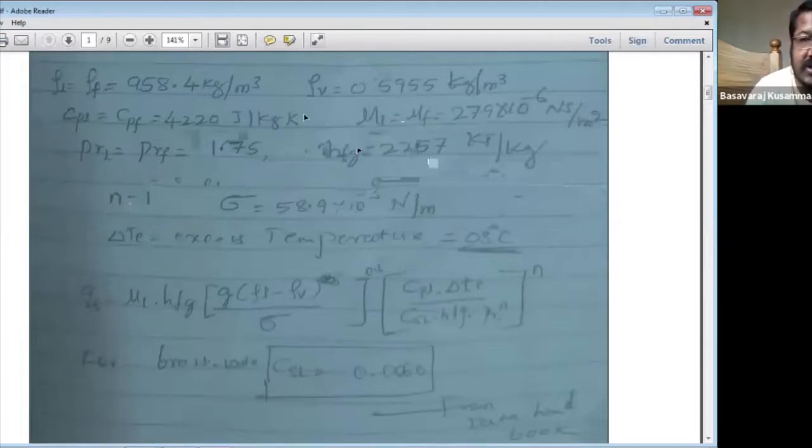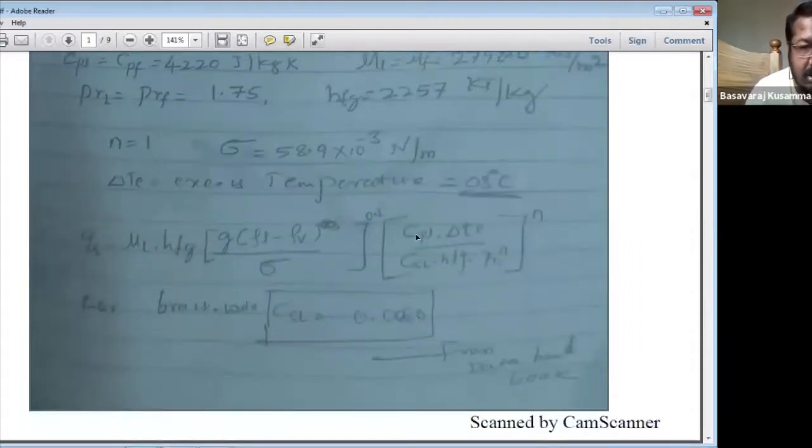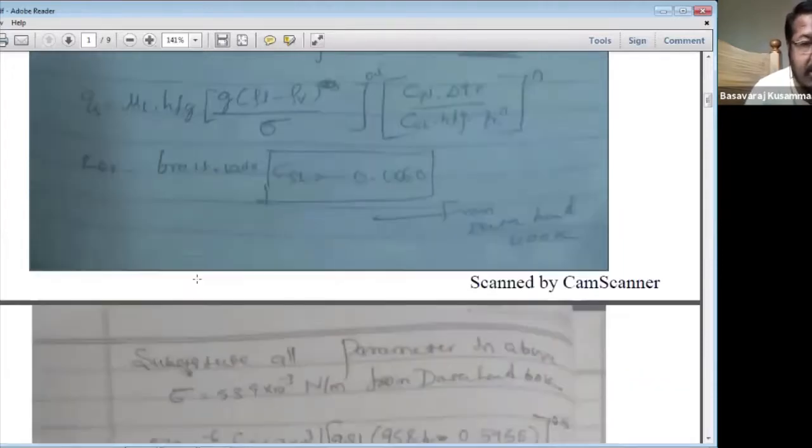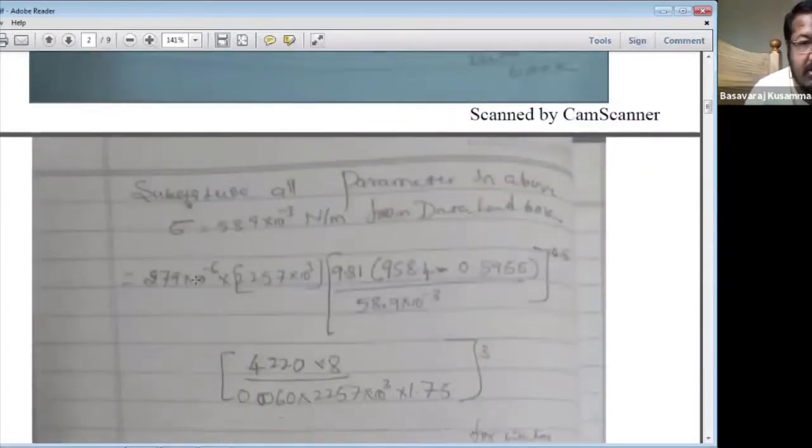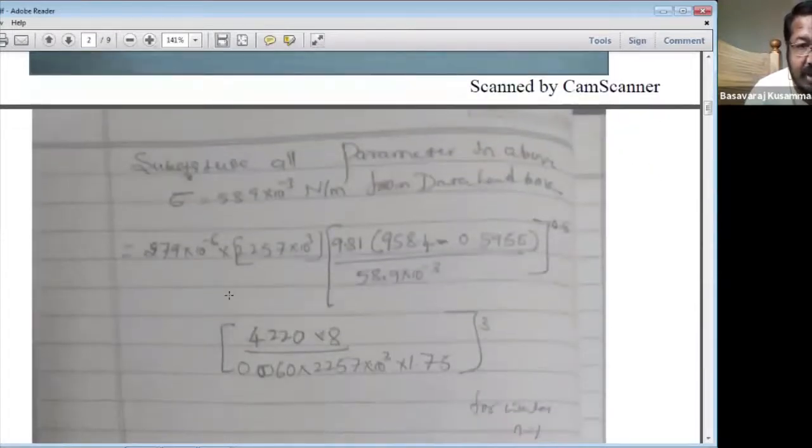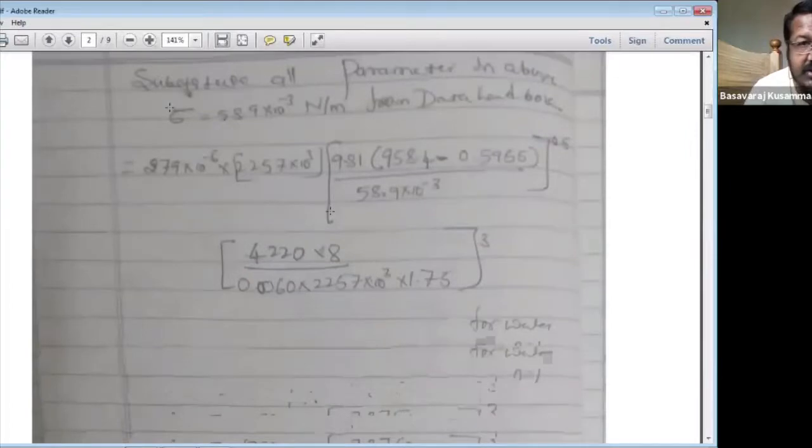These are the properties of water at 100 degrees Celsius saturation temperature. Substitute all these values in the formula. Substitute all the parameters here.